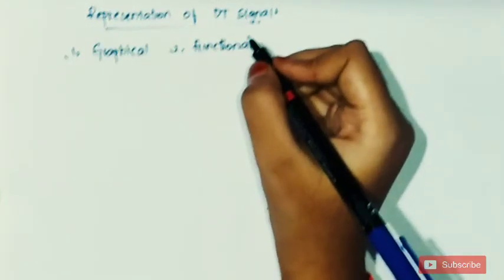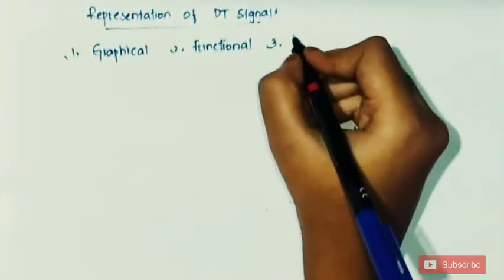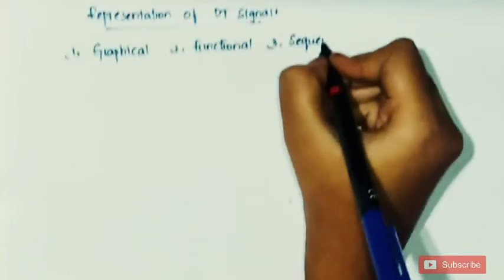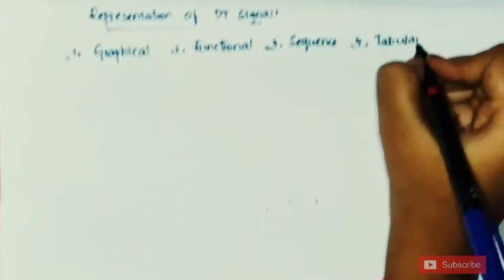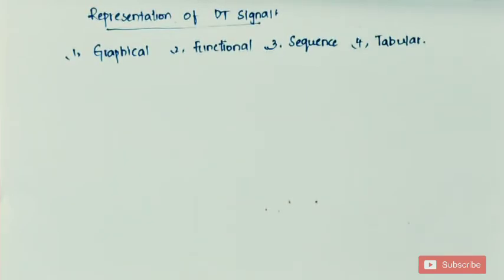The third one is sequence. And the fourth type of representation is tabular. In 4 ways we can represent a discrete time signal: graphical representation, functional representation, sequence representation, and tabular representation.